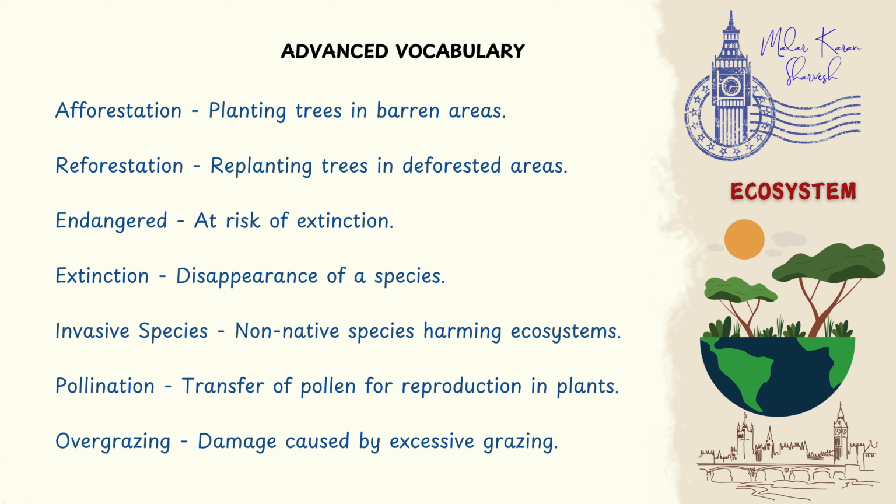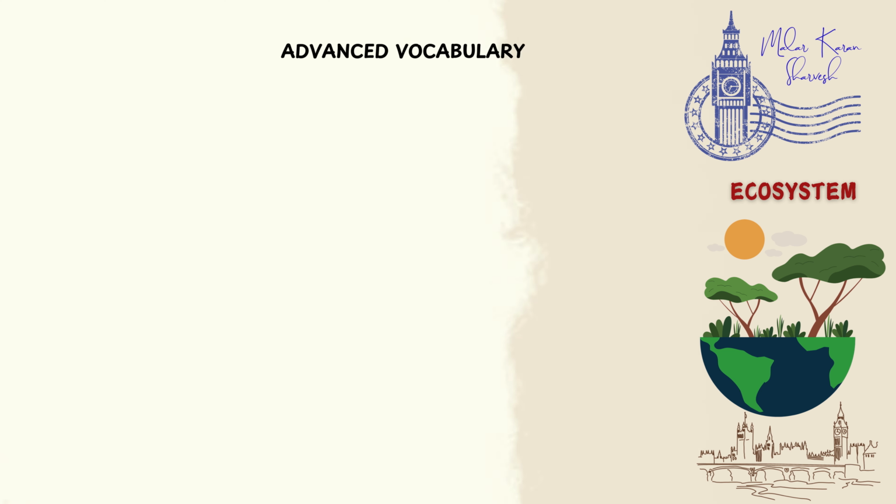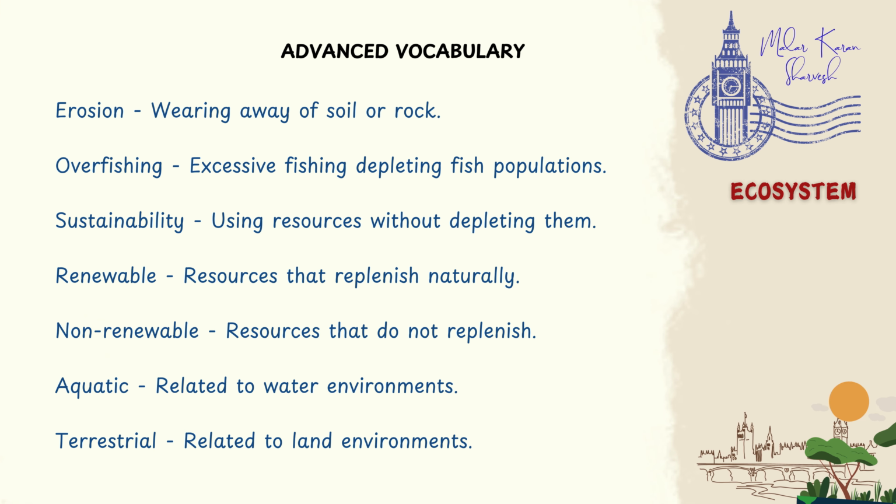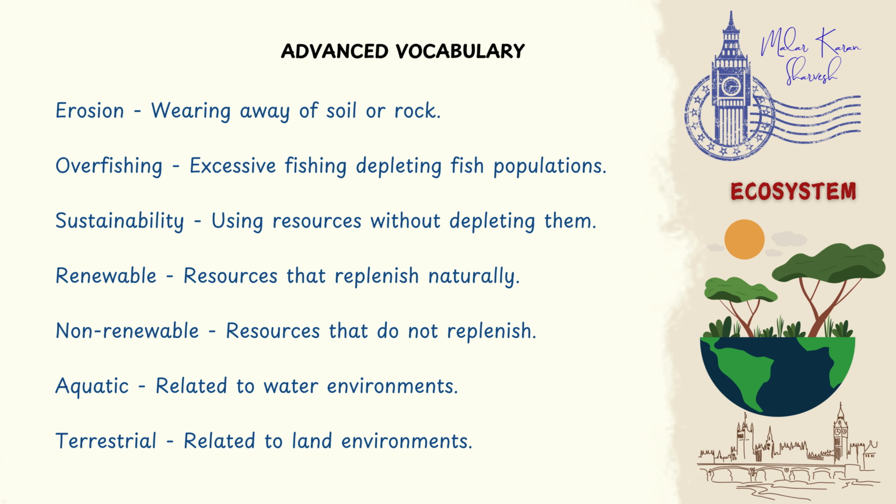Extinction, disappearance of a species. Invasive species, non-native species harming ecosystems. Pollination, transfer of pollen for reproduction in plants. Overgrazing, damage caused by excessive grazing. Erosion, wearing away of soil or rock.